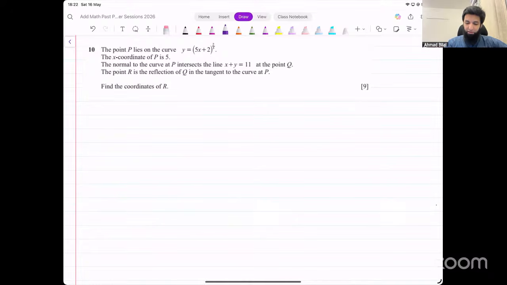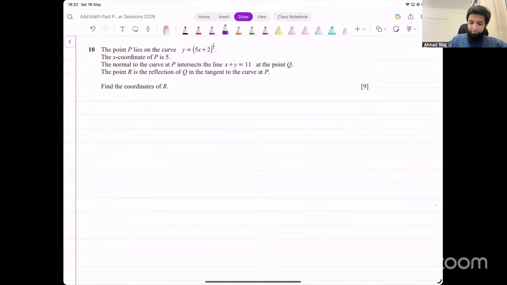So P was given in the question, and the x coordinate of P was given. There's a normal to the curve at P that intersects another line at the point Q. The point R is a reflection of Q in the tangent of the curve at P. Find the coordinates of R. That's a 9-mark question. That means it's going to require quite some working.